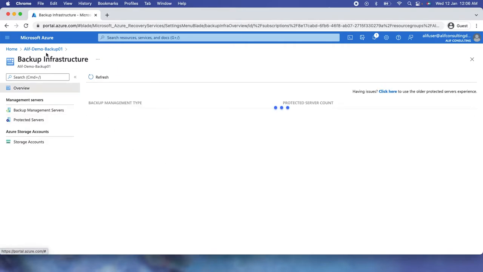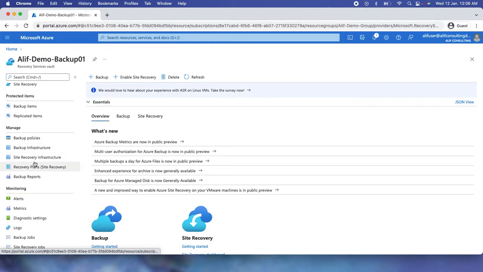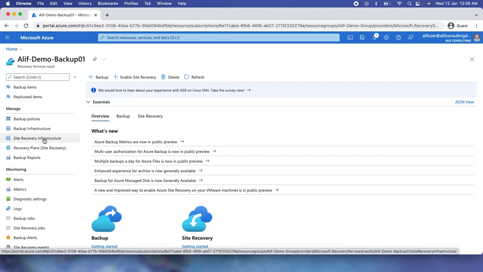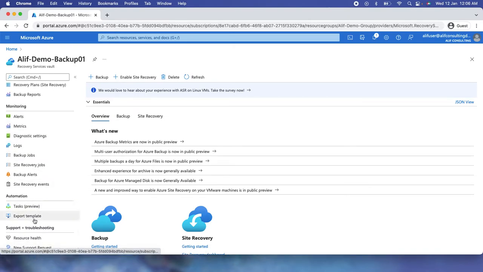Now, if we go back, we have plenty of options in Manage. We can create the backup policy, we can see the backup infrastructure, and we can see what kind of infrastructure it is. These two options are not for us as of now. I'm going to cover these two options in my future videos. And then we do have other options for monitoring and for automation, so these are the options I can basically use.